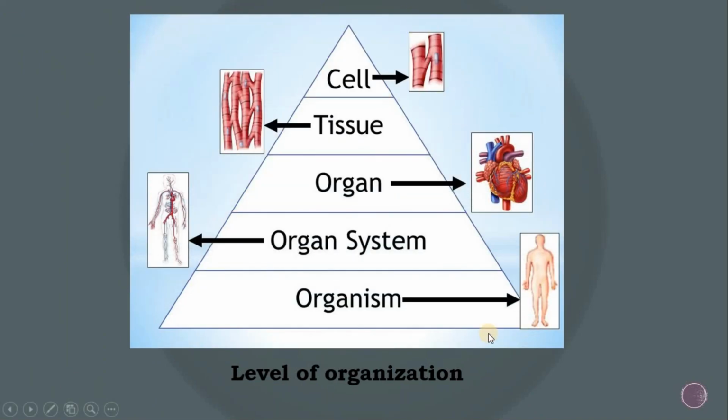Here we can picturize the level of organization. One cell performs all the body activity and metabolic activity. Various cells form a tissue. Various tissues form the organs, various organs form the organ system, and the organ systems form the animal or organism.